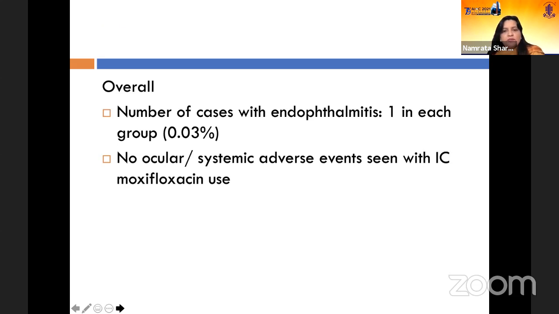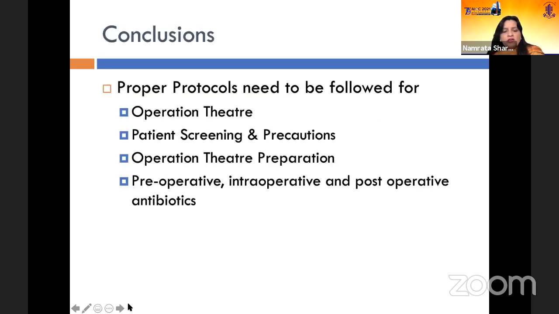So this is just an interim analysis, and we conclude from this study and also otherwise that proper protocols need to be followed for operation theater, patient screening and precautions, operation theater preparation, pre-operative, intraoperative, and post-operative antibiotics. And we do realize that although intracameral moxifloxacin is an important tool to prevent endophthalmitis, it cannot substitute for the breach of the protocols that can occur in any of these steps. So these cannot be ignored at all.